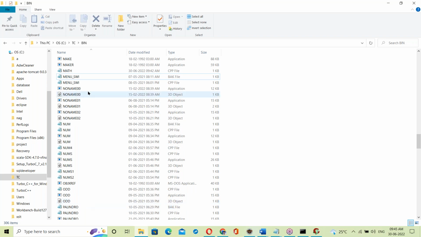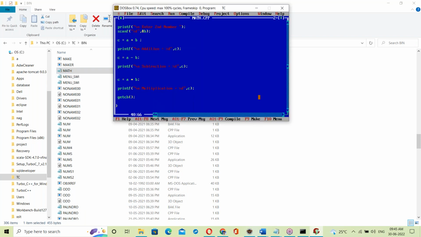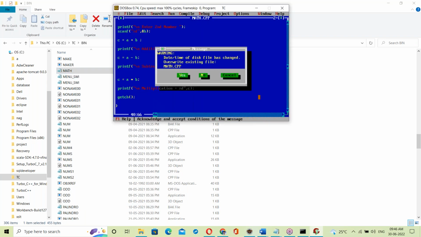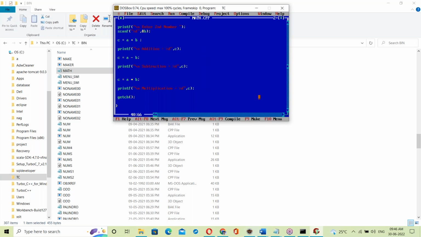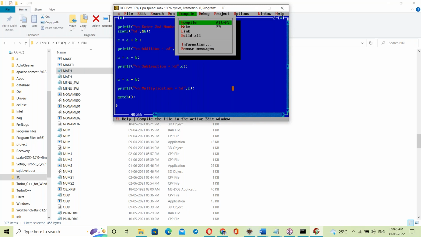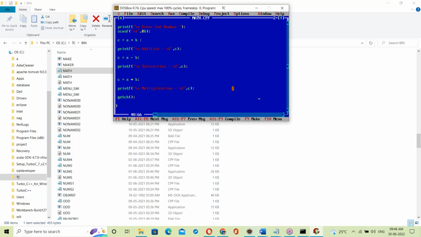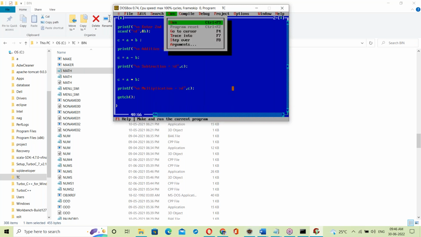Delete. Yes, see math.cpp. Math.cpp, right? Okay, now this program. Yes, save. Yes, overwriting. Saved. After saving this here, no compilation errors. It compiles. Success. Now run it.